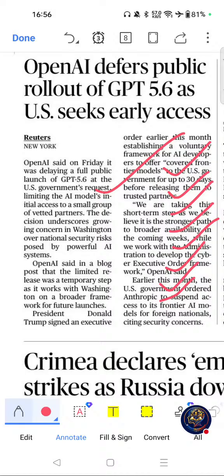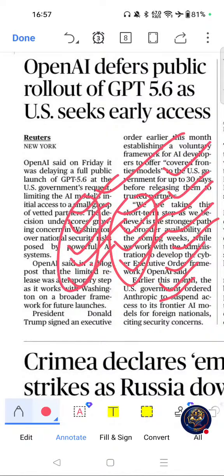Now we move on to PYQ connections. Questions have appeared on artificial intelligence, emerging technologies, digital governance, and ethical AI. These are the PYQ connections. Now move on to key themes related to this article: artificial intelligence, AI governance, generative AI, digital regulation, ethical AI. These are the key themes. Possible question areas are artificial intelligence, machine learning, responsible AI, and AI ethics. These are the possible question areas related to this article.